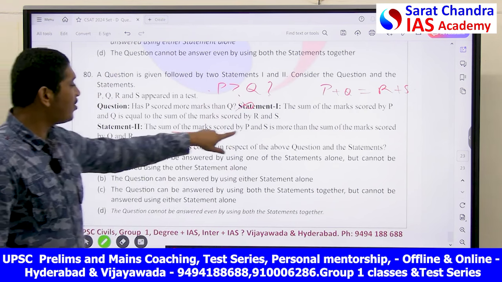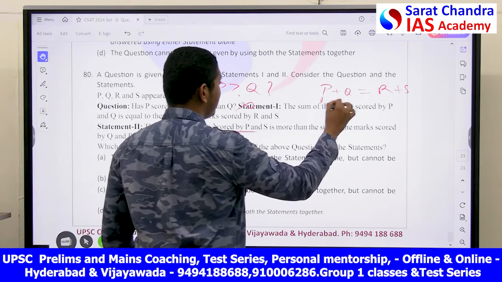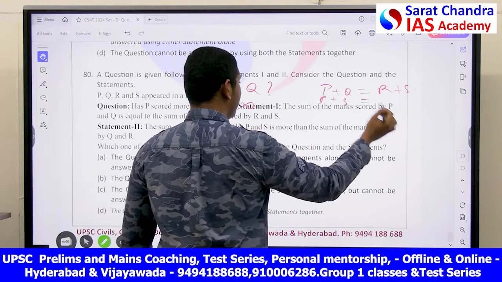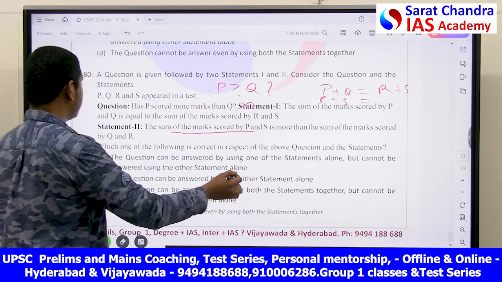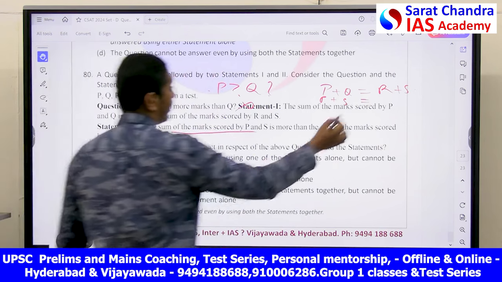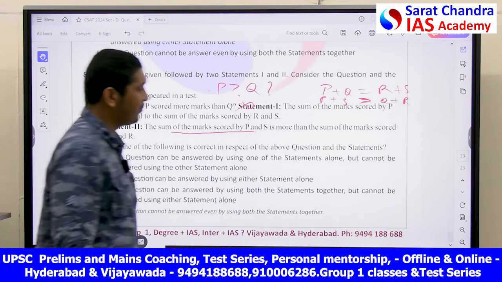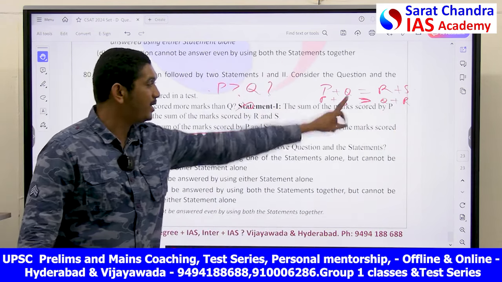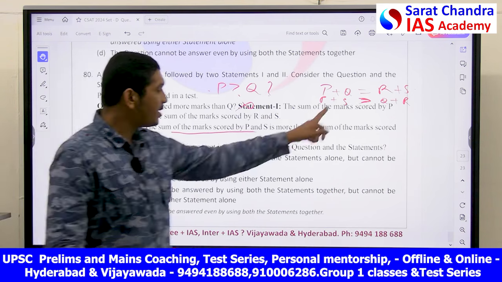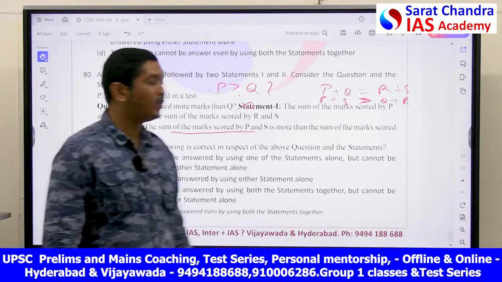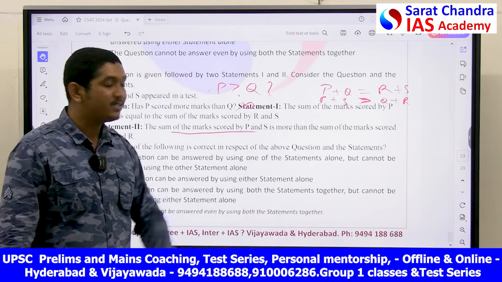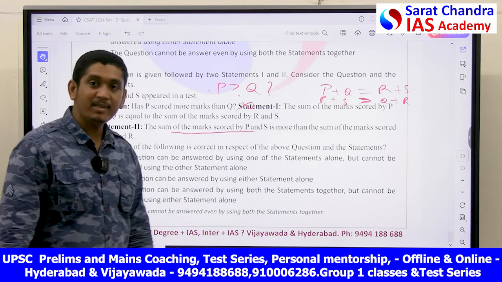Second statement: the sum of marks scored by P plus S is more than the sum of marks scored by Q plus R. This is what is given. From this can I say that P is greater than Q? I can only say P is greater than Q when S is equal to R. That is not established in this. That is nowhere established in this.